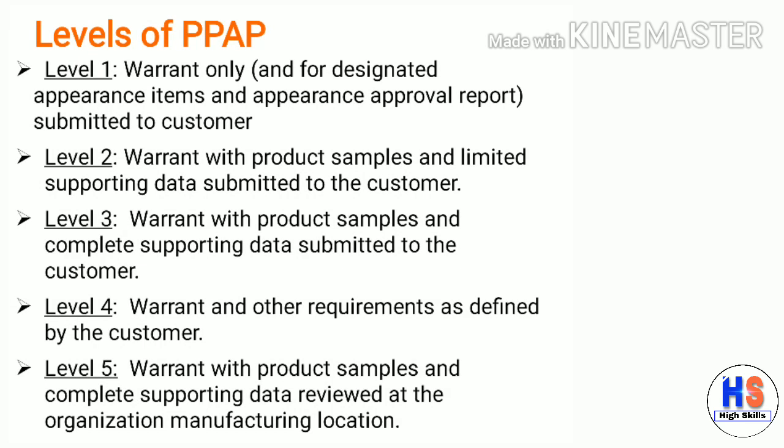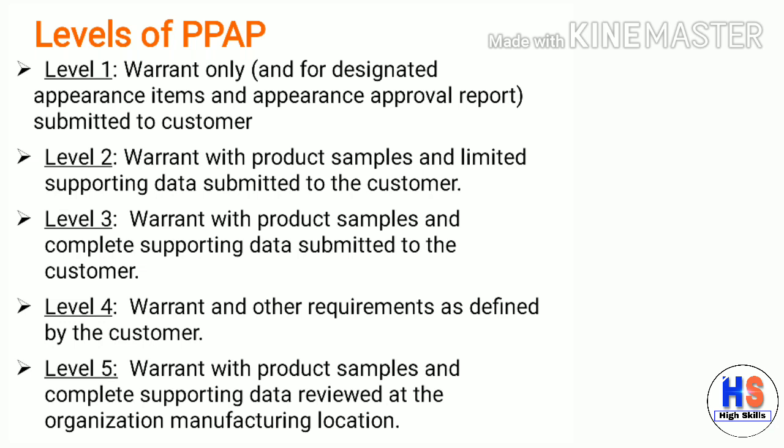So friends, let's move to the next topic, the levels of PPAP. It is very important to understand the levels of PPAP. There are 5 levels of PPAP. In level 1, warrant only is submitted to the customer, which is for designated appearance items and appearance approval report. In level 2, warrant with product samples and limited supporting data is submitted to the customer. In level 3, warrant with product samples and complete supporting data is submitted to the customer, and this level is also called the default level of PPAP.